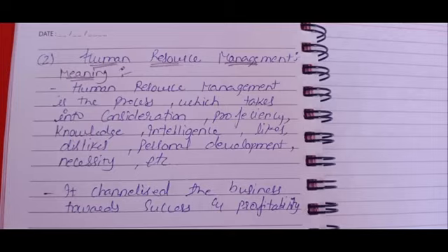Which are the important consideration points according to HRM, that is, human resource management? Intelligence, knowledge, likes, dislikes, personal development, necessities. These are considered in human resource management. In simple words, human talent is called human resource. It channelizes the business towards success and profitability. With the help of human talent, we can channelize the business towards success and profitability. By use of human resource management, we can move towards success and achieve profitability.